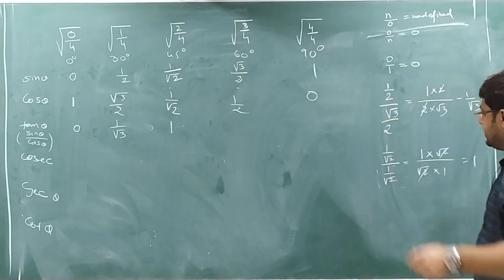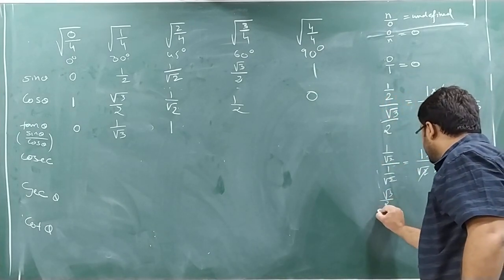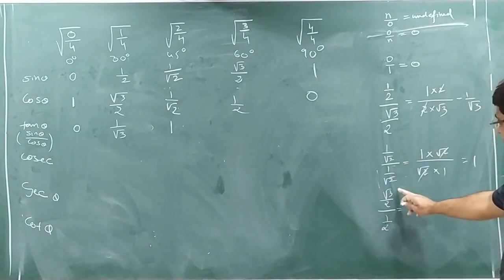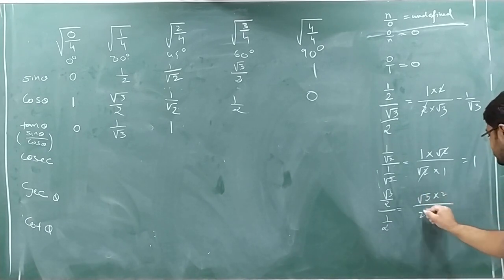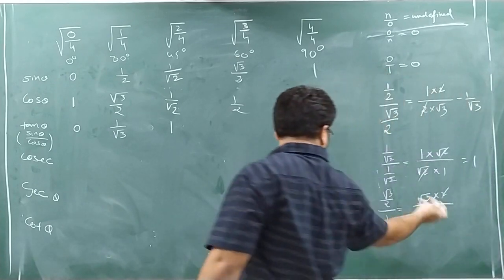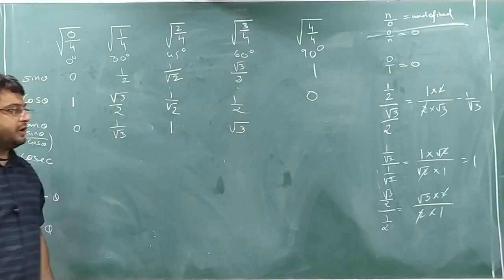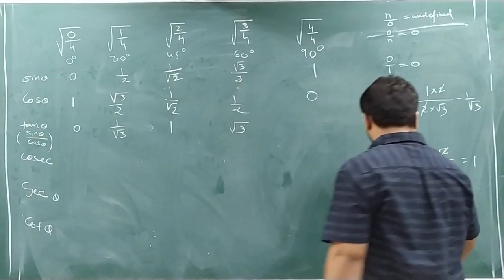Similarly, for tan 60, you can write down here root 3 by 2 divided by 1 by 2. Again, same format like a by b divided by c by d: long line, first class, second third. So 2 by 2, the answer will be what? Only root 3 by 1, or you can write it as root 3, because every number carries 1 in its denominator.